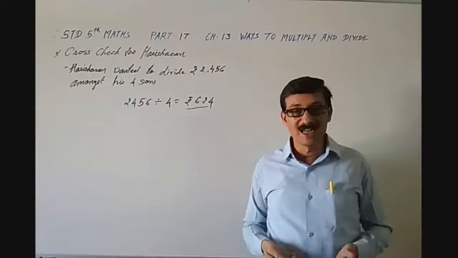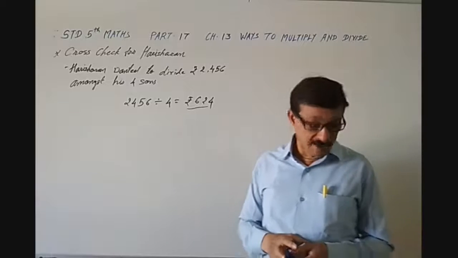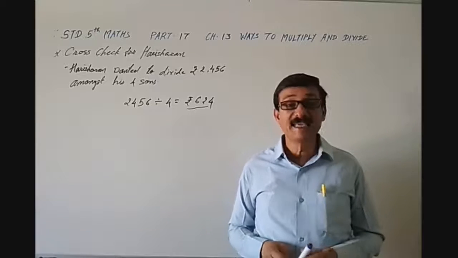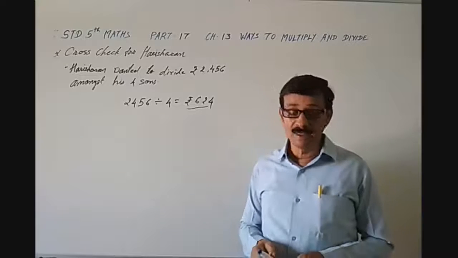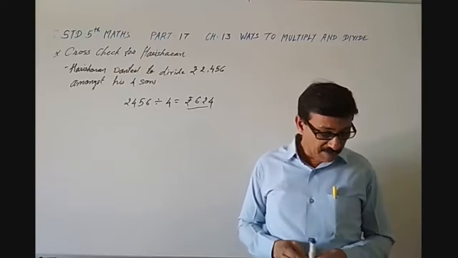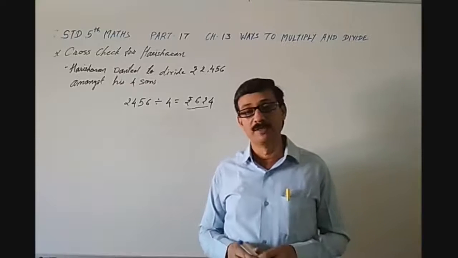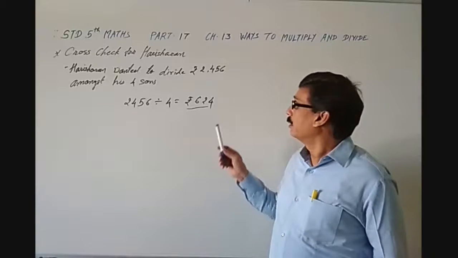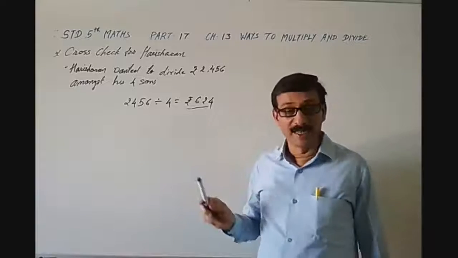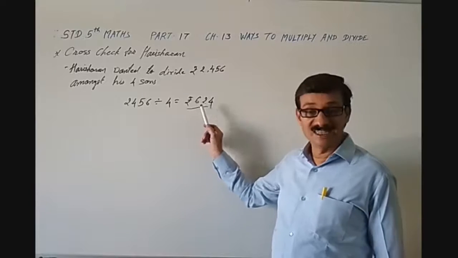So what did Harisharan do? When Harisharan started giving rupees 624 to each one, he was left with less money for the youngest one. That means his eldest son did this division and came to know that each will get 624.